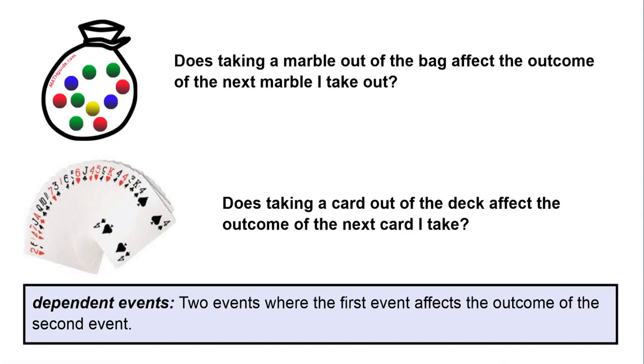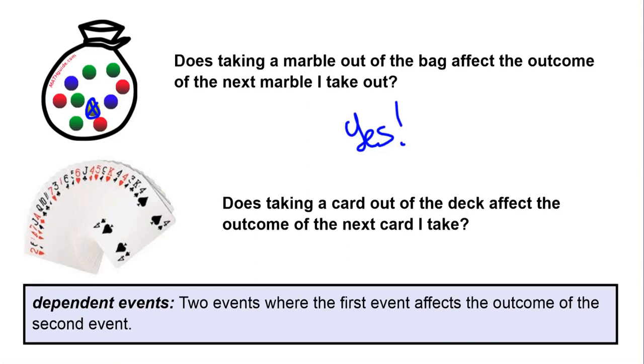And then likewise, here's a scenario. Does taking a marble out of this bag affect the outcome of the next marble that I take out? So let's say, for example, I take this yellow marble out of the bag. Does that change my probability of grabbing another yellow marble out of the bag? Well, absolutely it does, because once the yellow marble is taken out, there are no more yellow marbles, so that changes the outcome of the next marble that I grab out. So we would say yes, whatever I grab out of the bag affects what I will grab next.